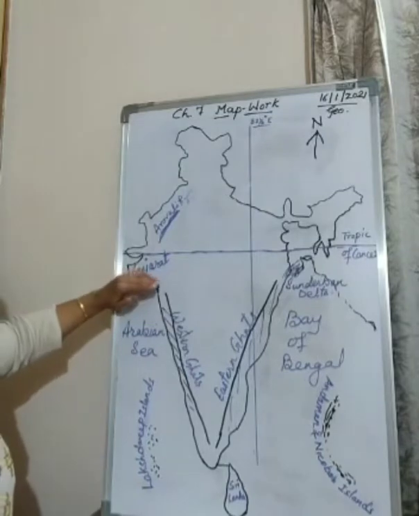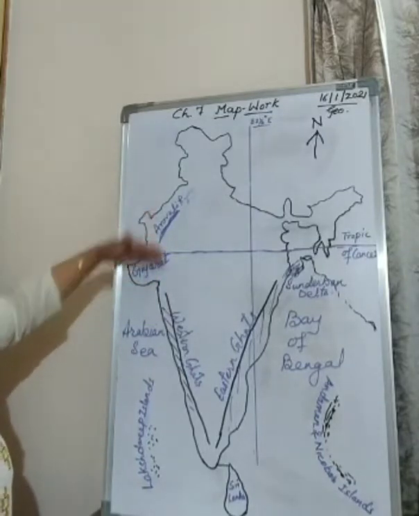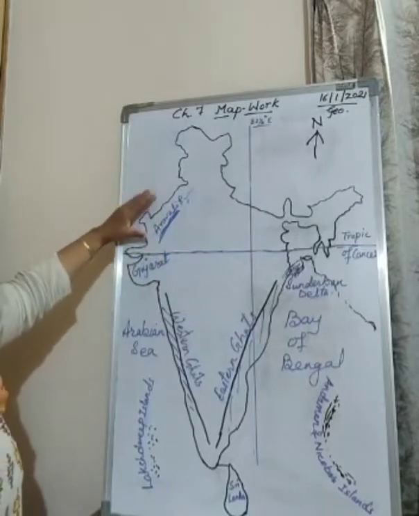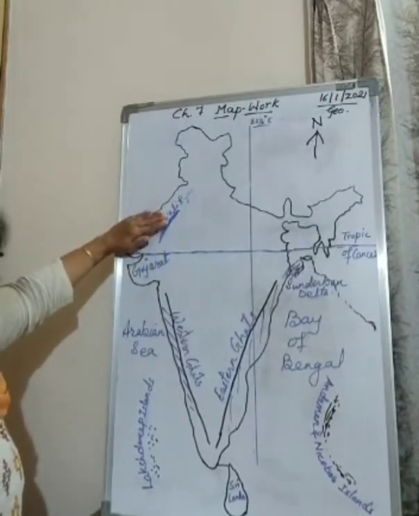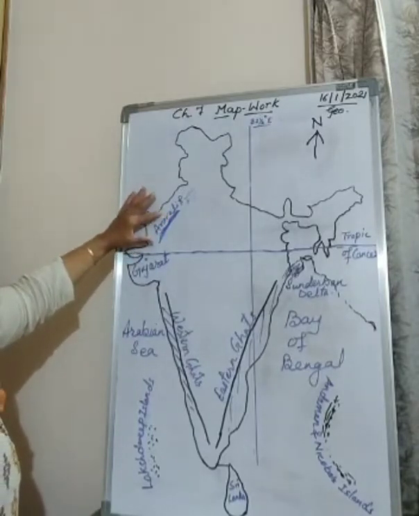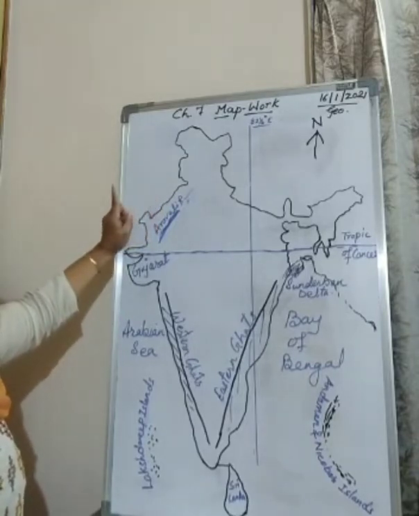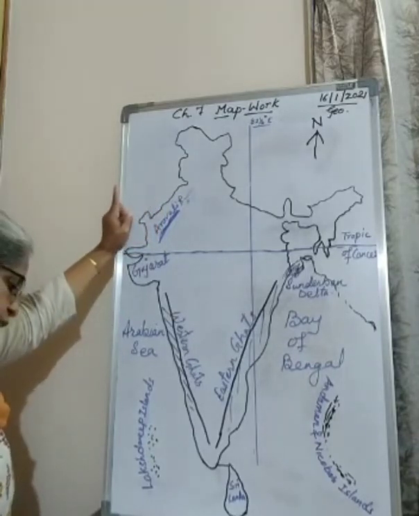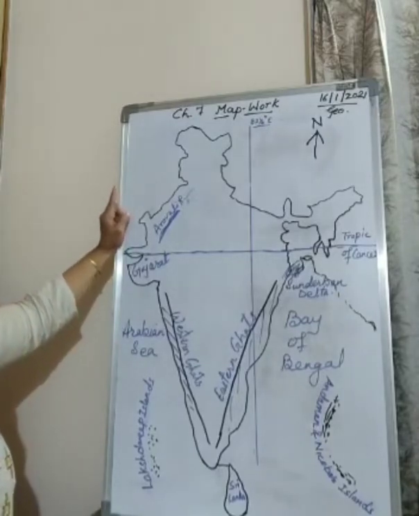Okay, keep in your mind your state Gujarat. Above your state Gujarat, towards north, we are having Rajasthan. Rajasthan, which is known as the Western Desert. And there we are having the Aravalli range, which is the oldest range of mountains. Then you have to point out Vindhya range and Satpura range.